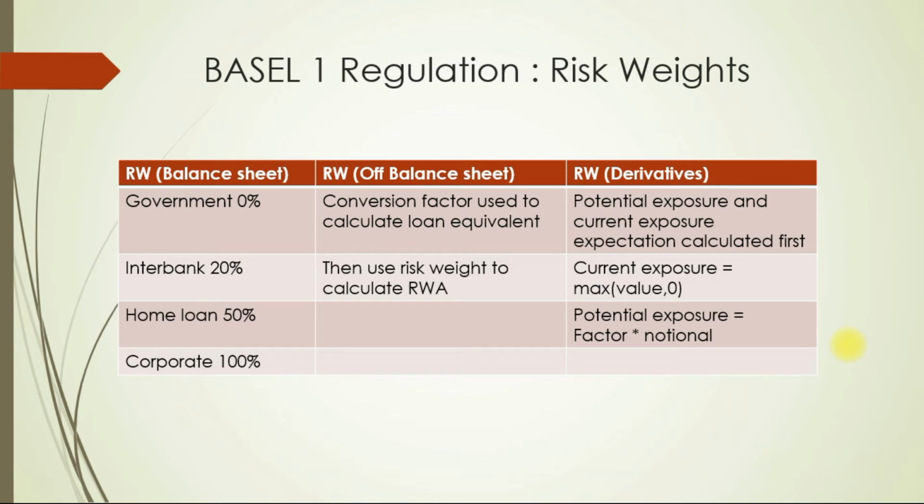Off balance sheet items excluding derivatives, which are treated separately, Basel I says use a conversion factor to calculate loan equivalent. This is because a 100 million loan is not same as a 100 million guarantee. If we take an example of a bank guarantee, there is less chance of bank having to give money on guarantee, but 100% surety of bank giving money when they issue a loan.